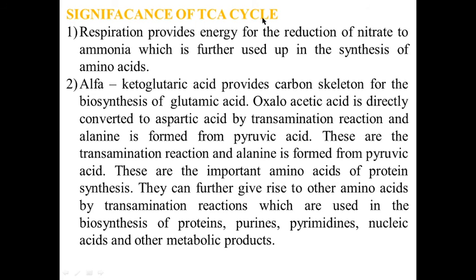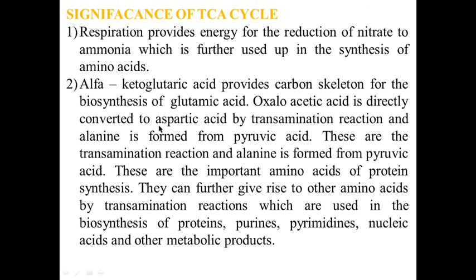Significance of the tricarboxylic acid cycle or Krebs cycle. Respiration provides energy for the reduction of nitrate to ammonia, which is further used up in the synthesis of amino acids. Alpha ketoglutaric acid provides the carbon skeleton for the biosynthesis of glutamic acid.